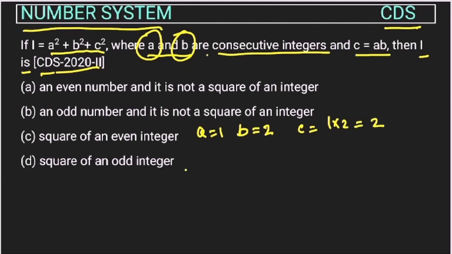So now put it in this. L will be 1 square plus 2 square plus C is 2 square. So this is 1 plus 4 plus 4, which is 9. So L is 9. So this L is a square of an integer. We are getting this, right? Now we have to see which option gets cut. The first option is an even number. L is not an even number, right? We got an odd number, so the first option is not possible.